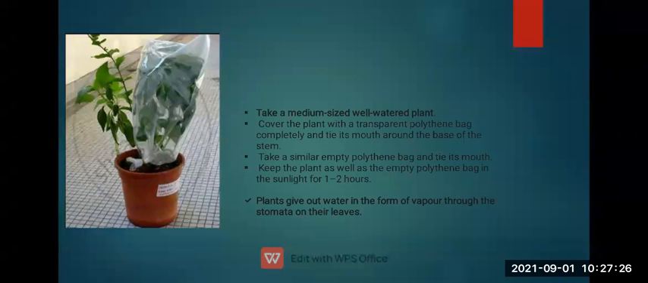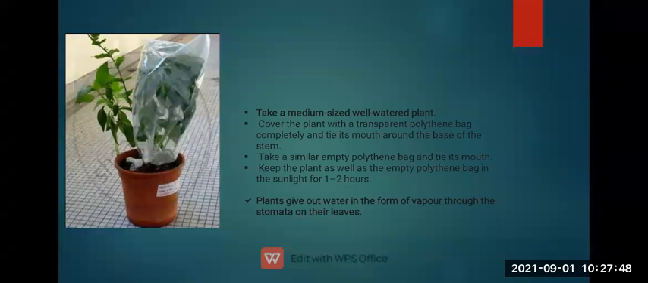No small space should be left. Then take a similar empty polythene bag and tie its mouth, and keep the plant as well as the empty polythene bag in the sunlight for 1-2 hours. When we keep this plant under the sunlight for 1-2 hours, what will happen?